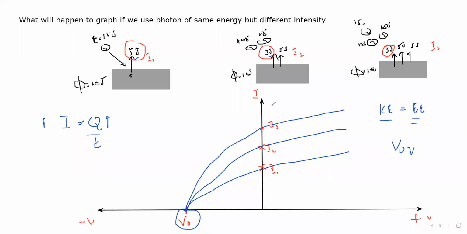And if we use different metals with different work functions, because different metals have different attraction toward the electron, say three different metals, using the same number of photons and the same energy of the photon, each incident photon has the same energy.